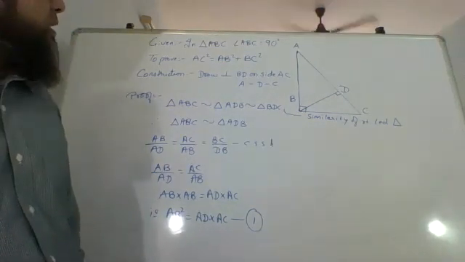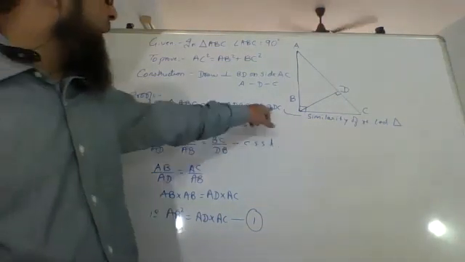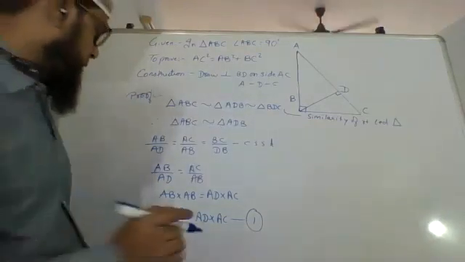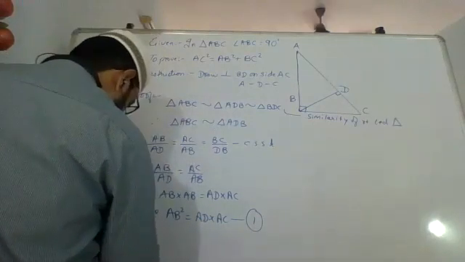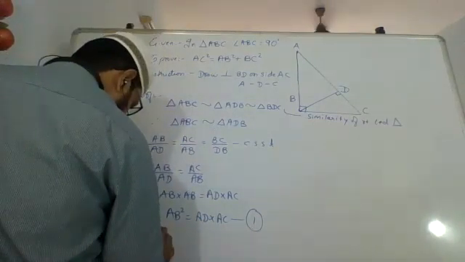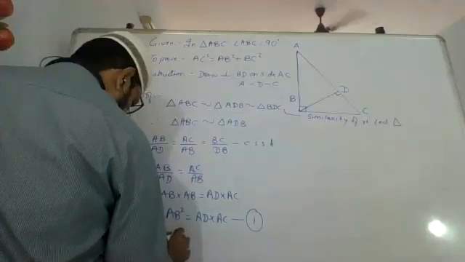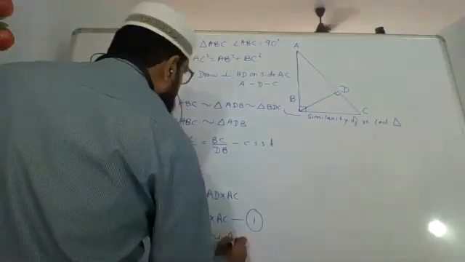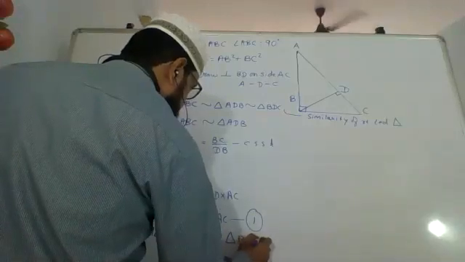Then I'll take the other triangles, that is ABC and BDC. Similarly, triangle ABC similar to triangle BDC.